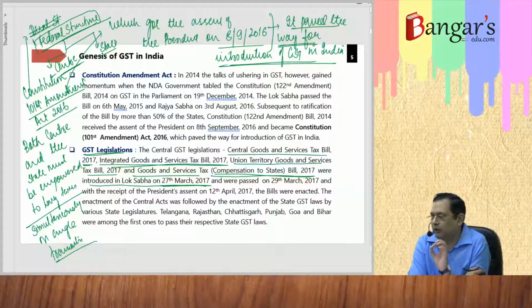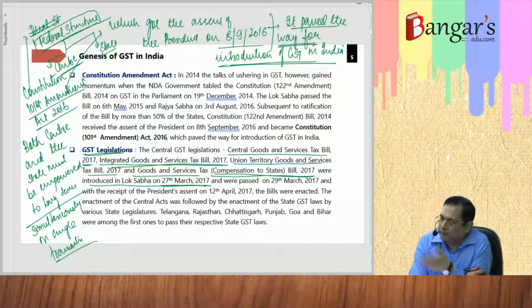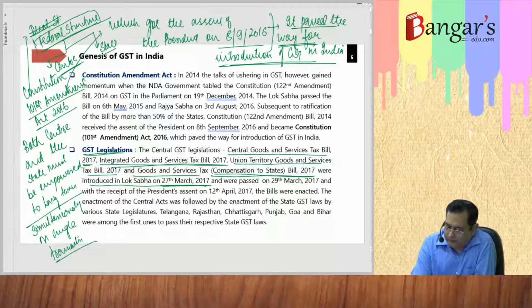That is the Union Territory Goods and Services Tax Bill 2017, which empowers the central government to levy what? The tax in these union territories where there is a supply within the union territory. Then, to compensate the state governments on account of loss of revenue due to introduction of what? GST, a separate Goods and Services Tax Compensation to States Bill 2017 was also enacted.